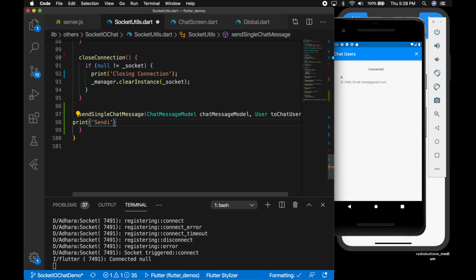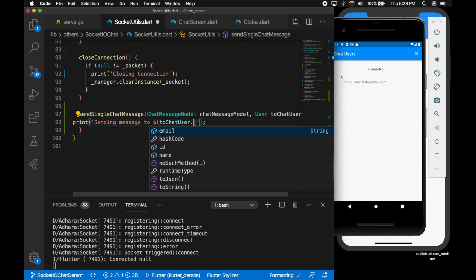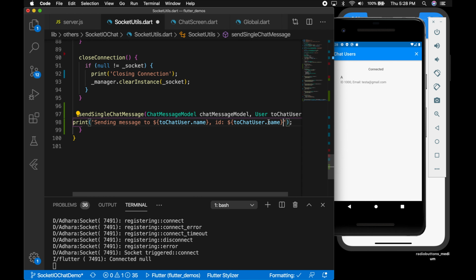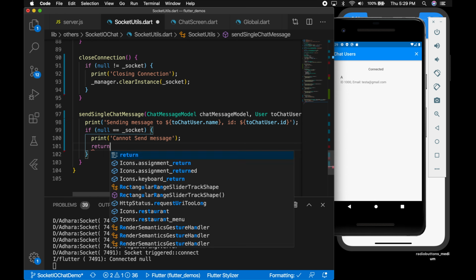Okay, let's print sending message to, that will be to chat user dot, let's print the name and ID, that will be dot ID. Okay, now I'm going to check if the socket is null. So if it is null, we're going to say cannot send message, and we are going to return from there.